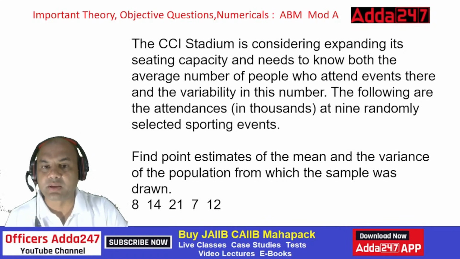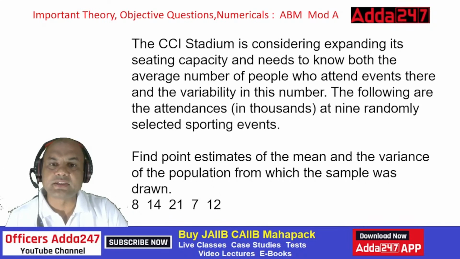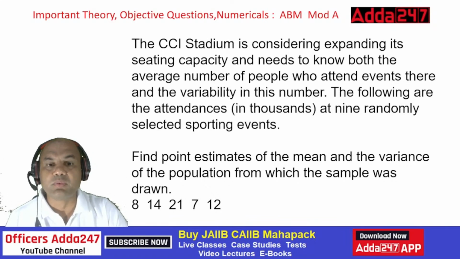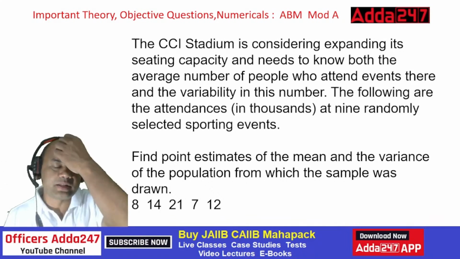First is the important numerical. The CCI stadium is considering expanding its seating capacity and needs to know both the average number of people who attended the events there and the variability in this number.